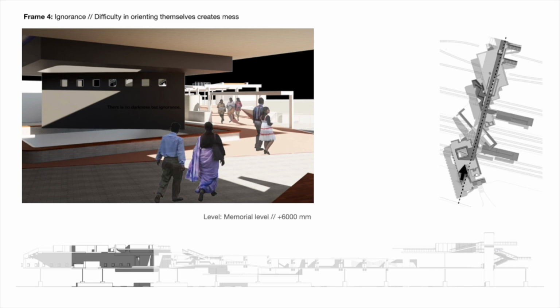As people move from ignorance to mess, the wall on an acute angle actually creates a mess in terms of orienting the person, as it is not completely aligned with the axis, and creates a kind of a mess in a person's mind. The black wall also represents the ignorance, which attracts more focus in that sense, and also disaligns the person, making it a little messy thing to start the journey on the axis.